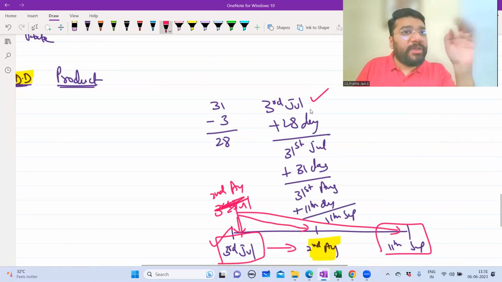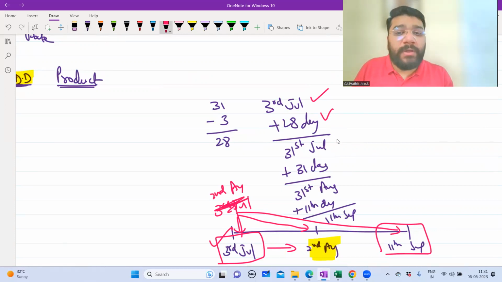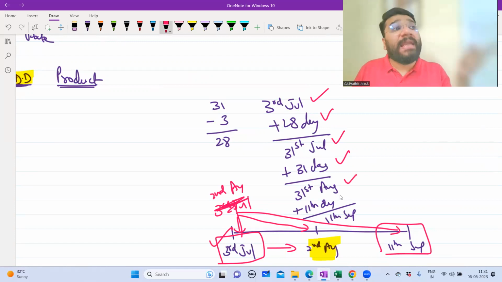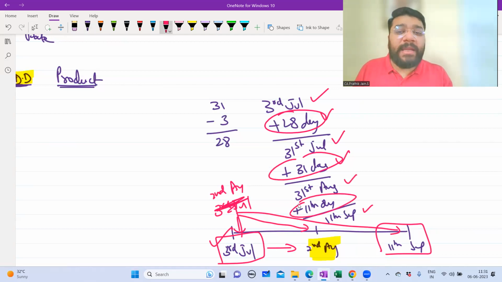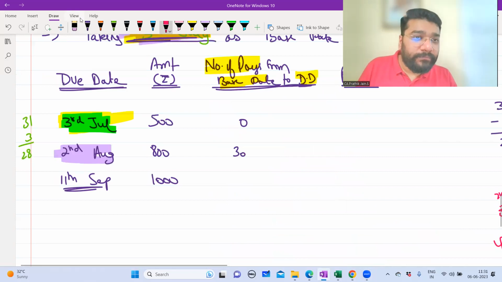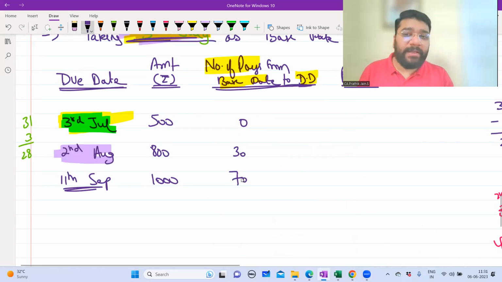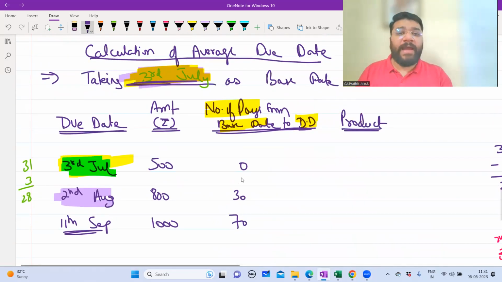With 3rd July, you added 28 days so that you could land on 31st July. With 31st July, when you add 31 days, you will land on the 31st day of August. On the 31st day of August, if you add 11 days, you will land on 11th of September. So how many days forward did you travel? 28 plus 31 plus 11. Total how much? 70. Total is 70.